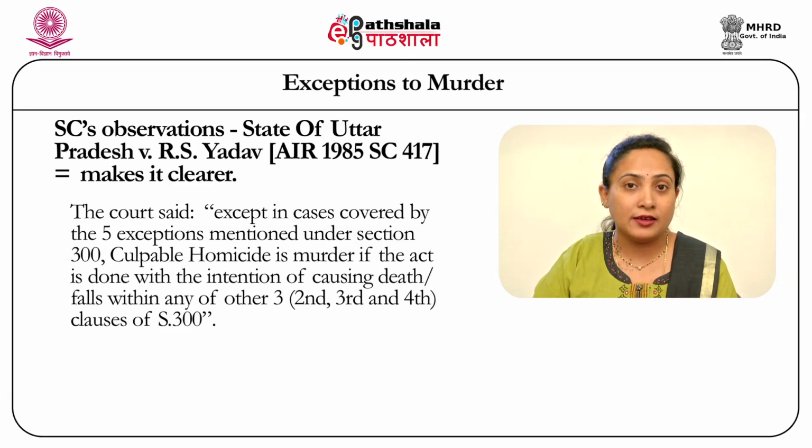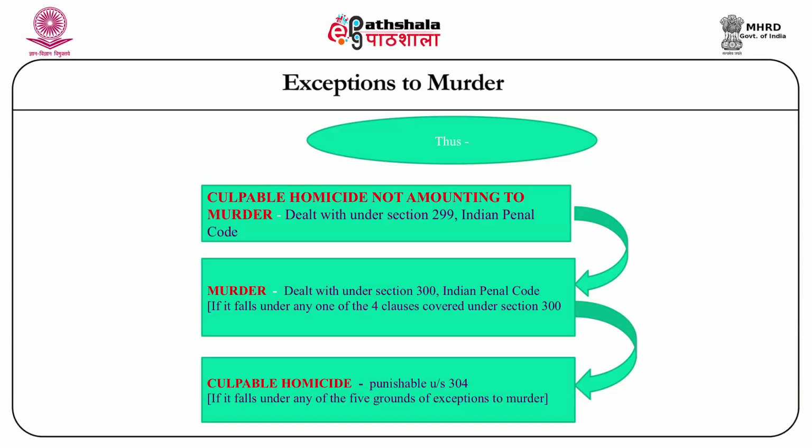This case makes it clear that 299 becomes 300 if one of the four clauses mentioned under 300 applies to a scenario. It further clarifies that 300 can again become culpable homicide, provided any one of the 5 grounds of exceptions mentioned under 300 applies to a case scenario.